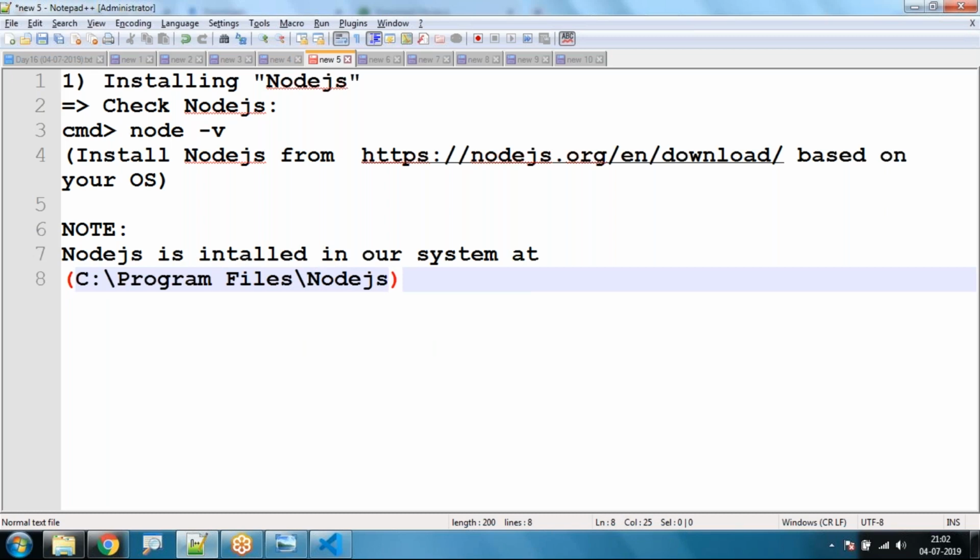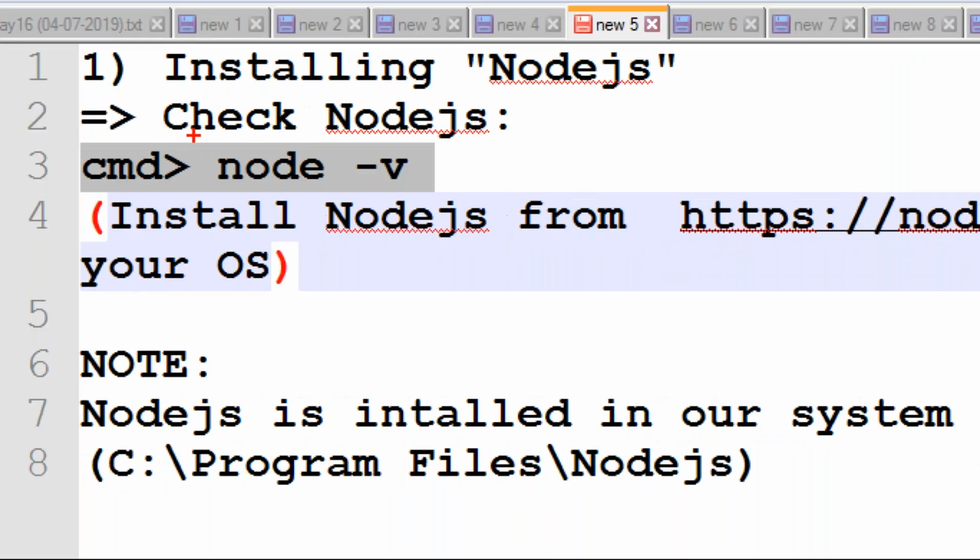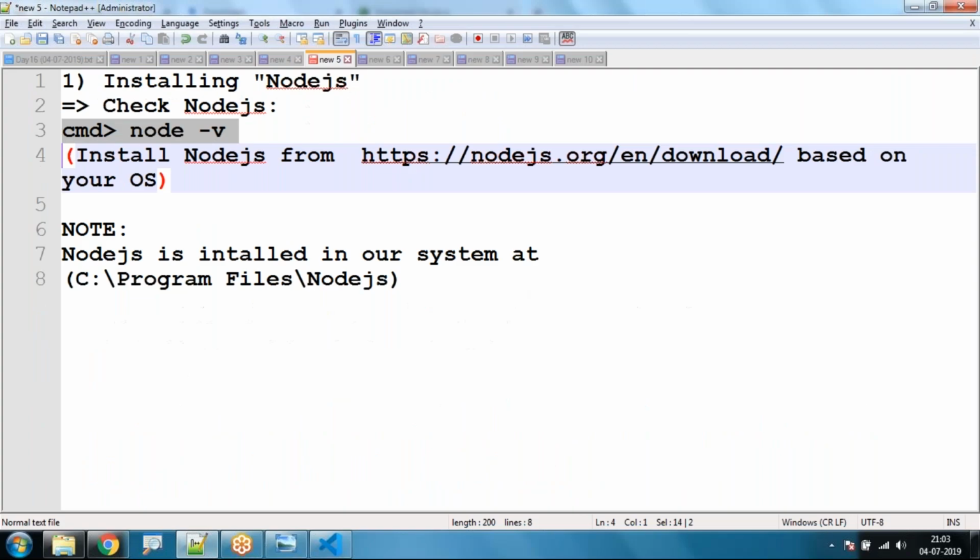Now once it is installed, we can go to the command prompt or terminal in Visual Studio Code and check what is the latest version of Node installed in my system. So I'm going to use this command: node -v. Is it okay, all of you?